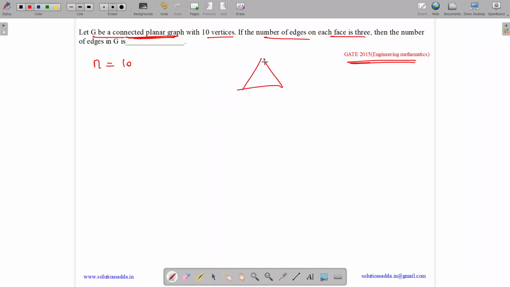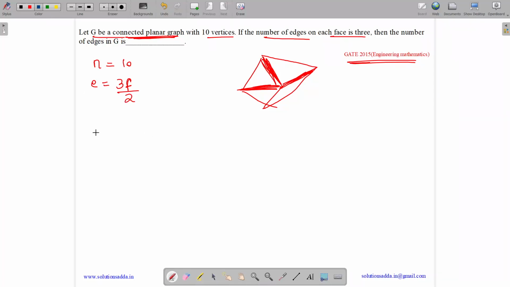The number of edges is, now suppose this is a face and this is a face. So what are the number of edges? If in each face we are having 3 edges, the number of edges equals 3 times the number of faces. But each edge will correspond to 2 faces, like each edge over here will correspond to 2 faces. So it will be double counted. So number of edges equals 3f by 2.